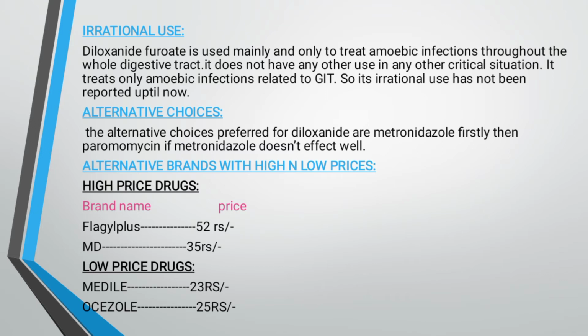Alternative choices for Diloxanide include metronidazole firstly, and then paromomycin if metronidazole doesn't work well. The alternative brands with high and low prices: Flagyl Plus and MD are high price drugs, and low price drugs include Medial and Oxazole.